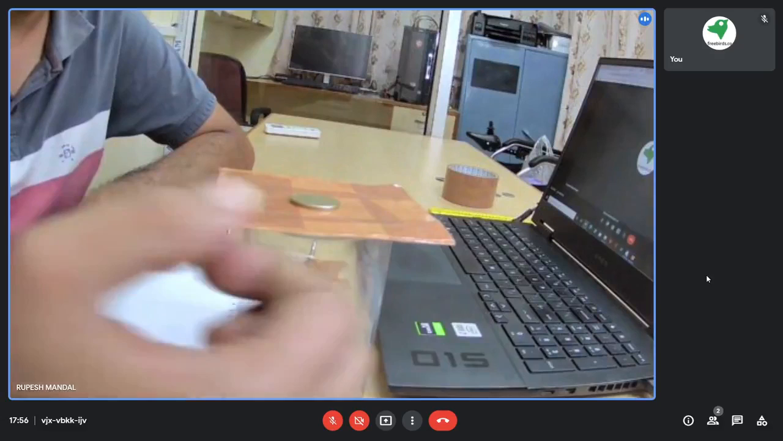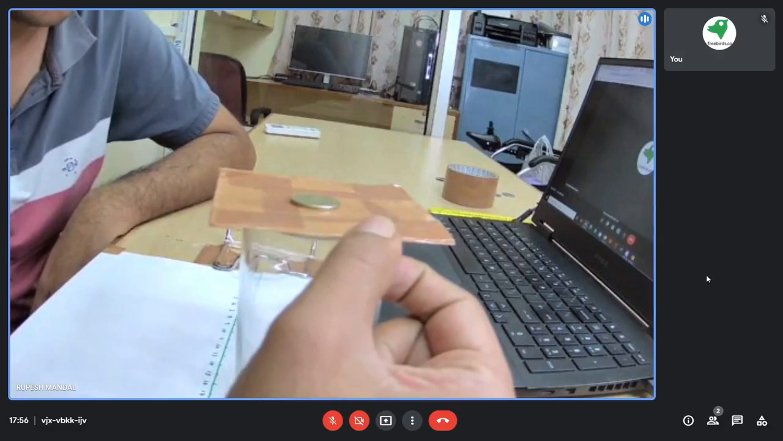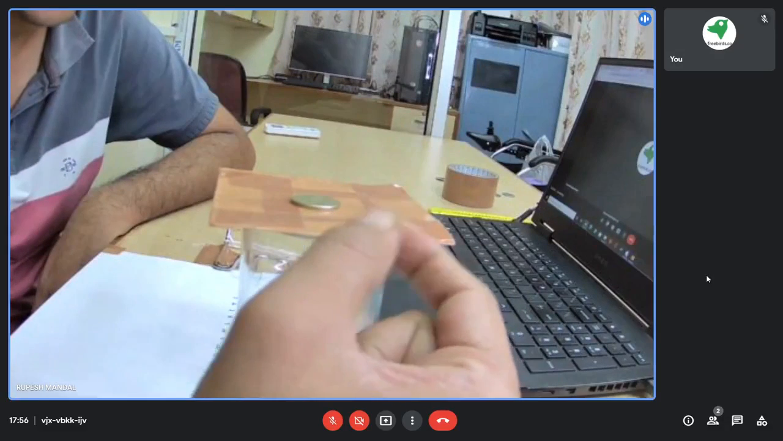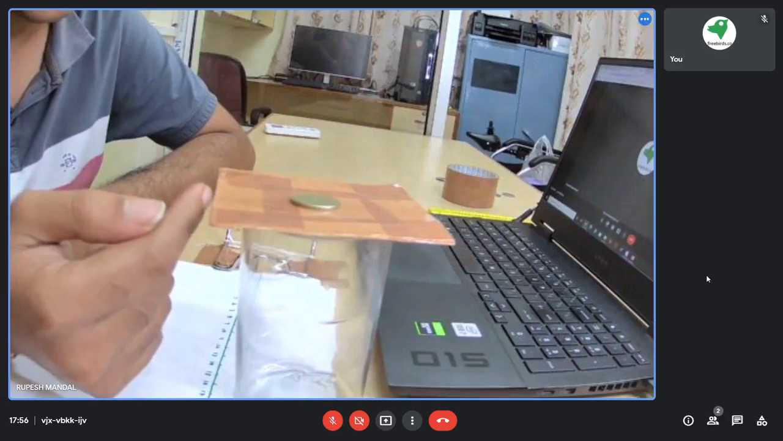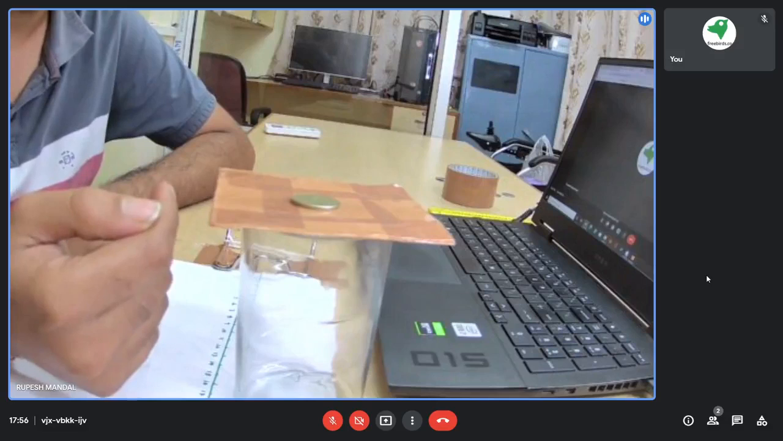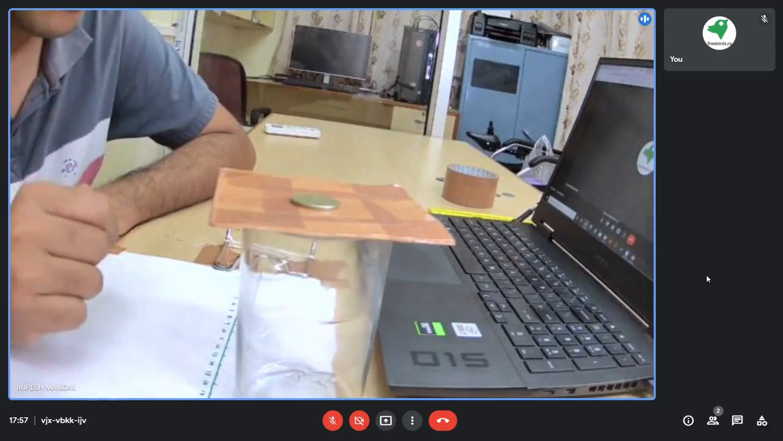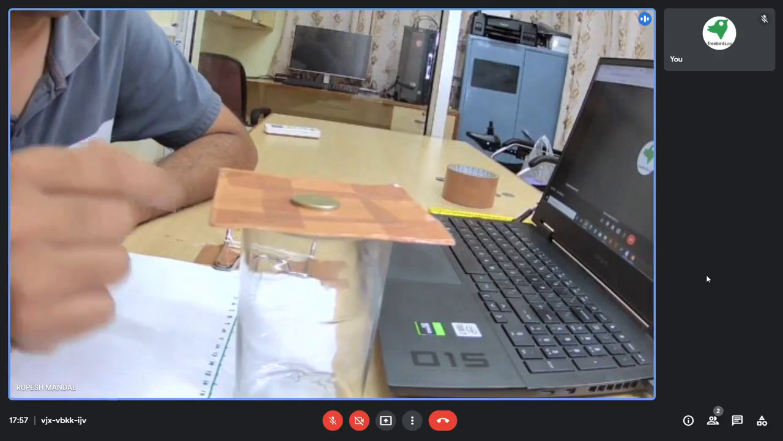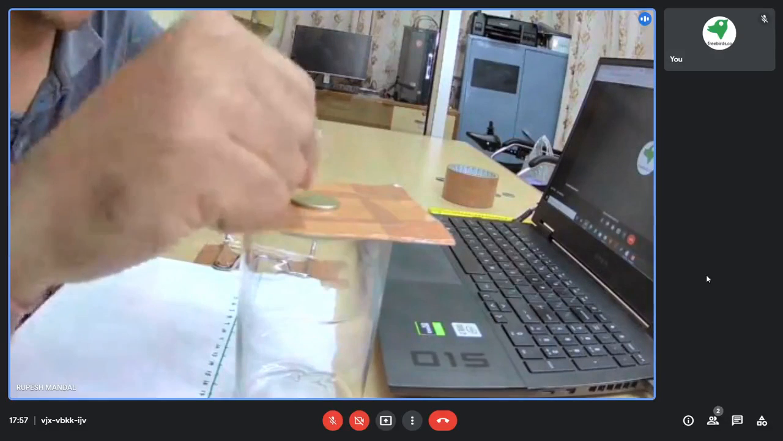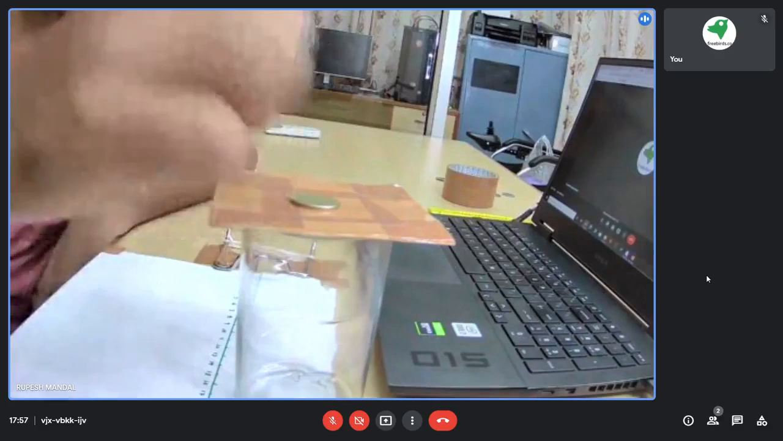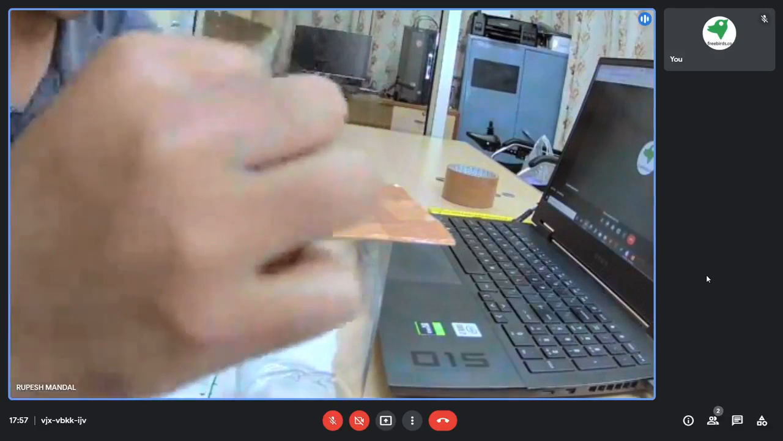Now when I am trying to flick this card, what is happening? I am applying some force. When I flick this card, I am applying force only on the card. I am not applying the force on the coin. Just look at the other way, for your theoretical concept: if I were flicking the coin, what would happen? The coin would move out.